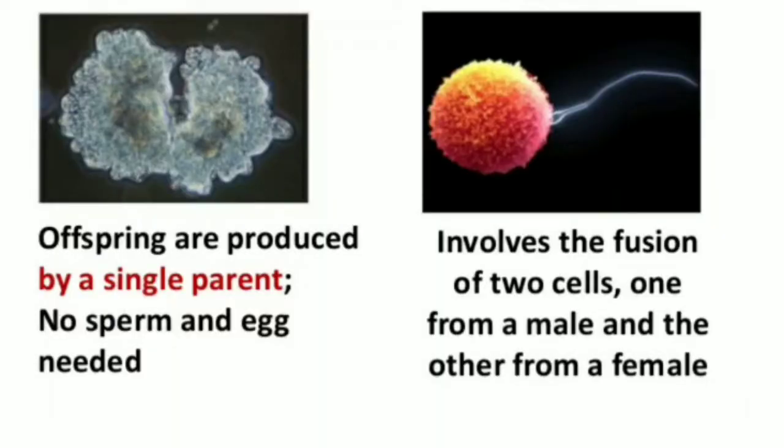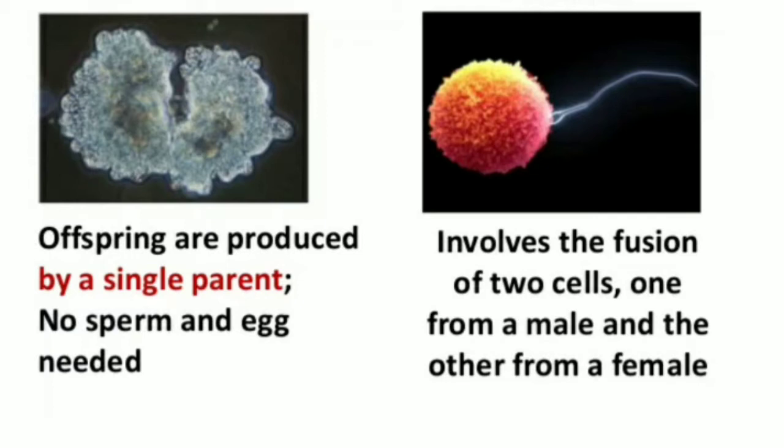So what does asexual reproduction mean? That is, the offsprings are produced by a single parent. There is no involvement of any reproductive cells, that is, no sperm and egg are needed, that is, male and female parent are not needed.